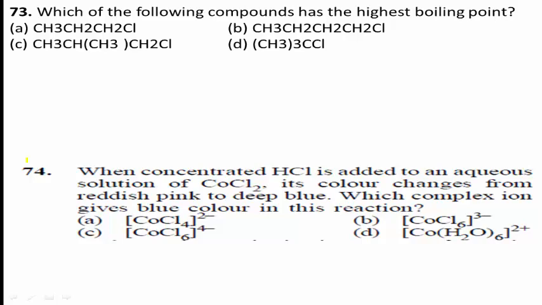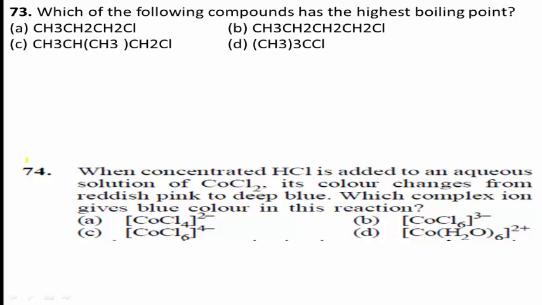Yes, what is the answer? Molecules having higher molecular weight and less branching have higher boiling point. Please remember this point. Students, for the same halogen, the boiling point of alkyl halides decreases as the size of the alkyl group decreases.